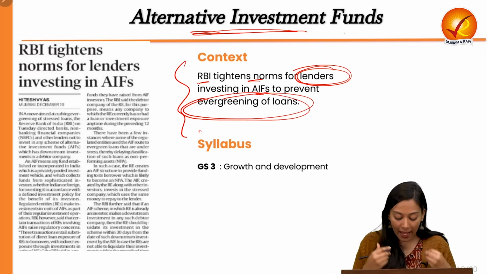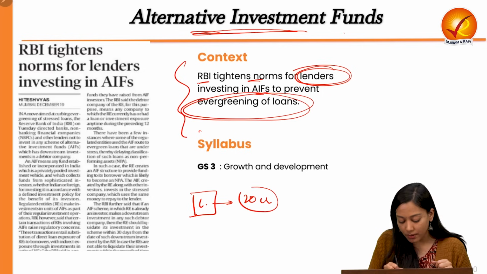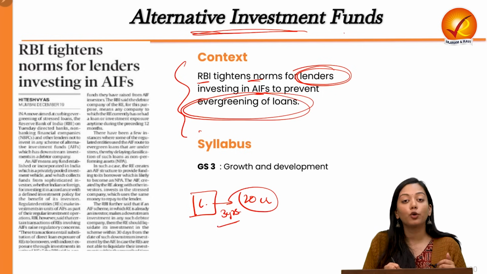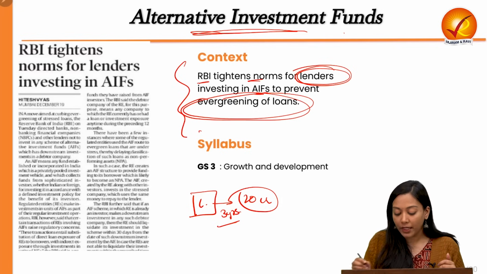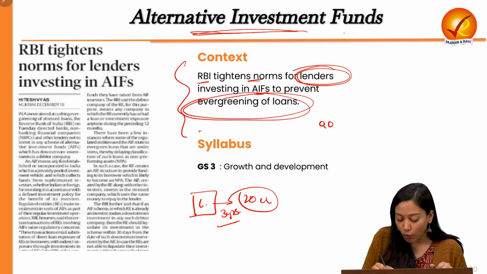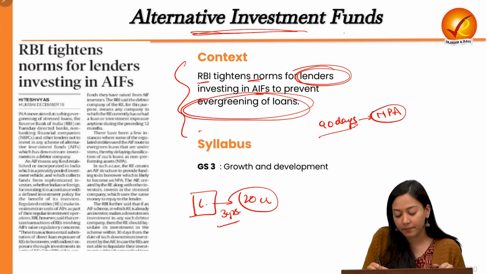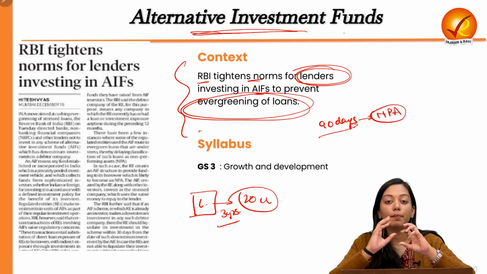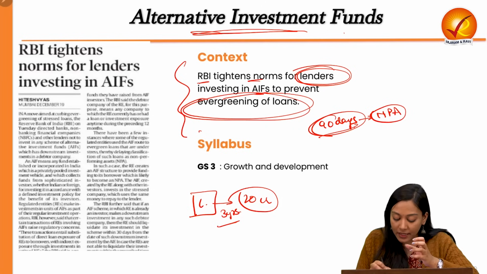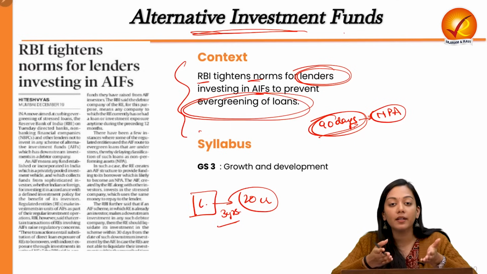For example, I have a company and I am a lender and I have given your company 20 crore rupees. And I have told you that you should return it to me in about 3 years. Now you know that according to the norms prevalent in India, if somebody defaults by over 90 days after the completion of the tenure, then the particular loan is considered a non-performing asset. So it is all about recognizing a particular asset as breaching the 90-day limit. But what if I manipulate this limit? What if I do not come under the recognition?